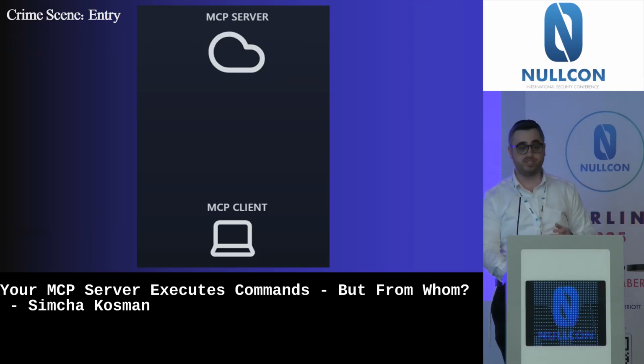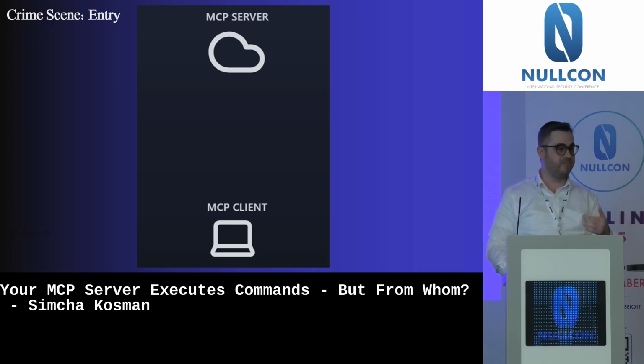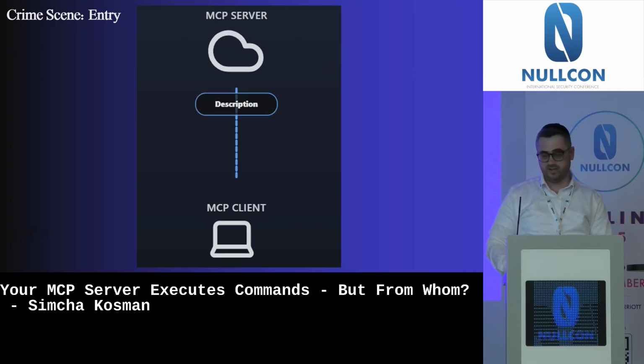So in order to understand, we need to investigate the exact data flow between the MCP server and the MCP client. One of the data flows just stuck out: the function description.